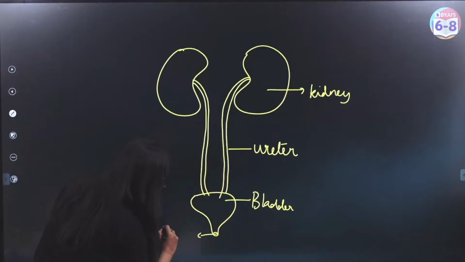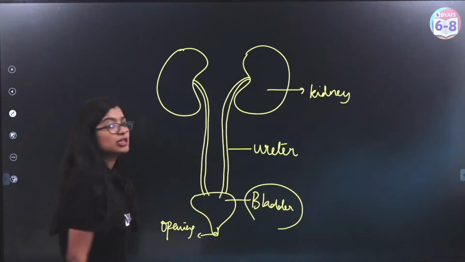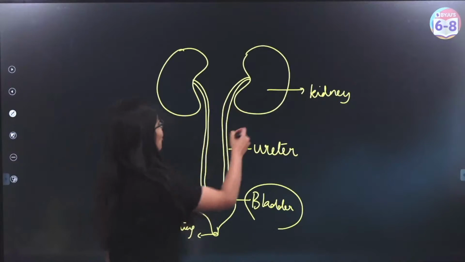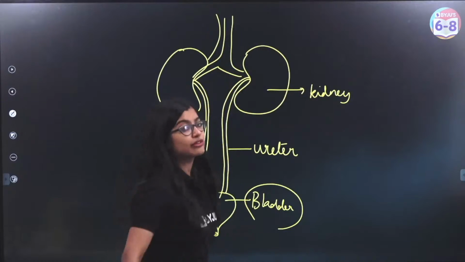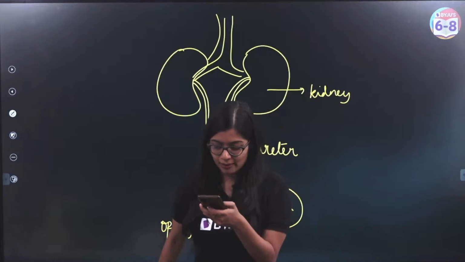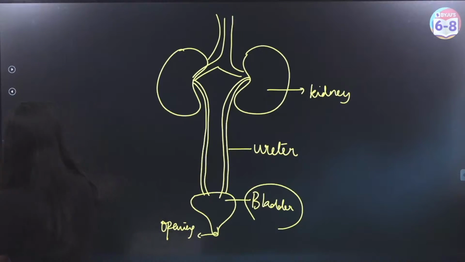Urethra is this small opening through which the urine is expelled. In the bladder, the urine will be stored for a brief period of time and then expelled out from the body. So are we clear with this? For those of you who were having some confusions, I hope now we are clear. Amazing. Now that we are clear, we'll move on.